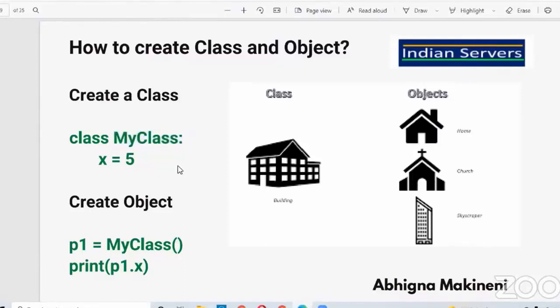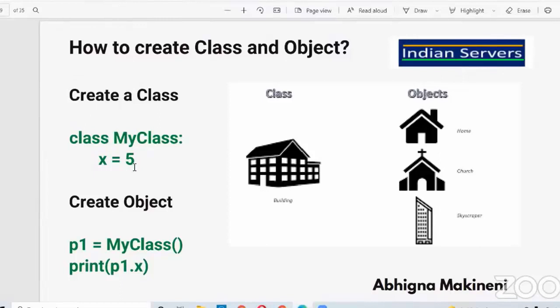Pascal case means the first letter of the first word will be in uppercase, and the first letter of the second word will also be in uppercase. Camel case means the first letter of the first word will be in lowercase. So always the class name should be defined using Pascal case only. By this statement, we'll create a class.